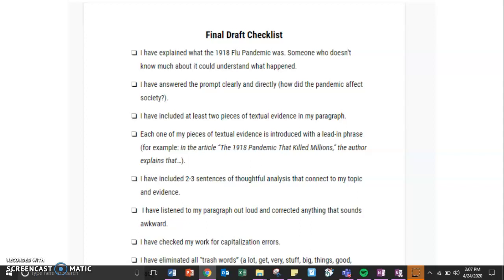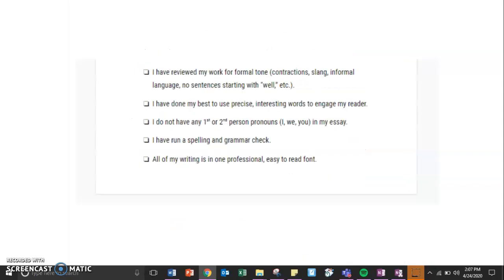For example, in the article, "The 1918 Pandemic That Killed Millions," the author explains that... I have included 2 to 3 sentences of thoughtful analysis that connect to my topic and evidence. I have listened to my paragraph out loud and corrected anything that sounds awkward. I have checked my work for capitalization errors. I have eliminated all trash words like a lot, get, stuff, big, very, things, good, bad, etc.